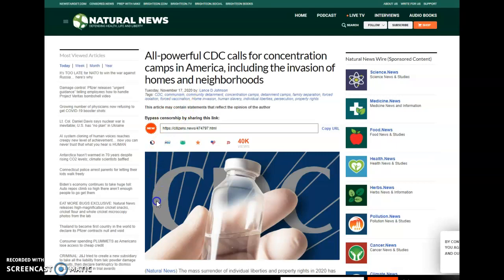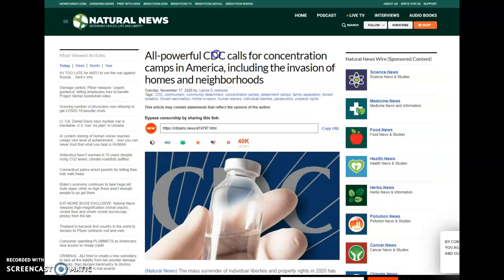So we came over to this website. You could take a look. These are all different articles. Any of them could theoretically work. So, Antarctica hasn't warmed in 70 years despite rising CO2 levels. Climate scientists are baffled. We can look into whether or not that's actually true. Okay? There are two pieces to this: number one, is it true that Antarctica hasn't warmed in 70 years, and number two, is that something that actually isn't easily explained?